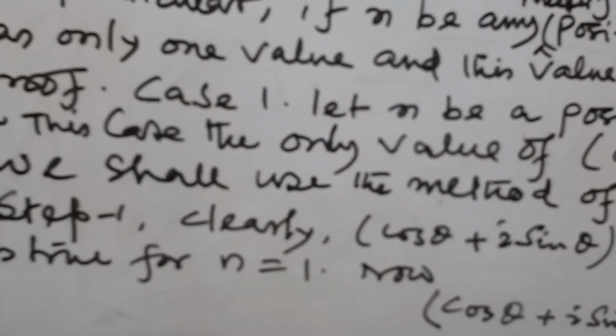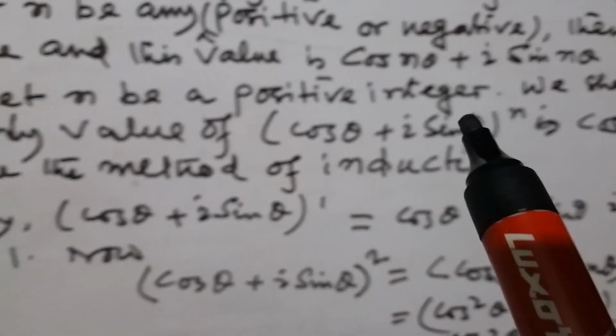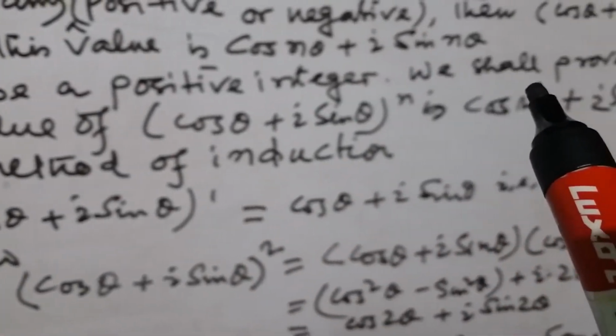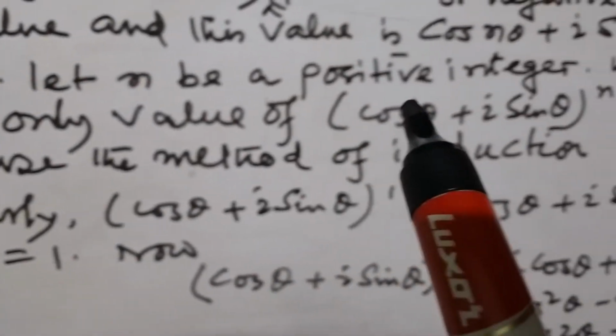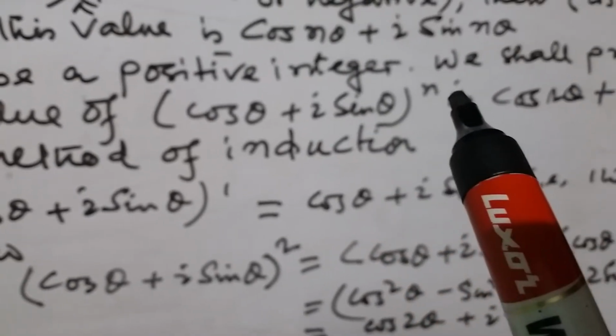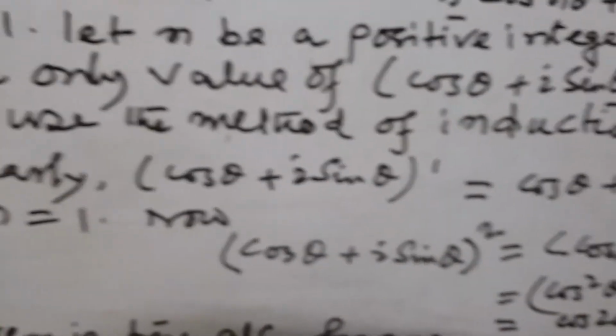Proof. Case 1. Let n be a positive integer. We shall prove that in this case the only value of (cos theta plus i sin theta) to the power n is cos n theta plus i sin n theta. We shall use the method of induction. You know the method of induction?